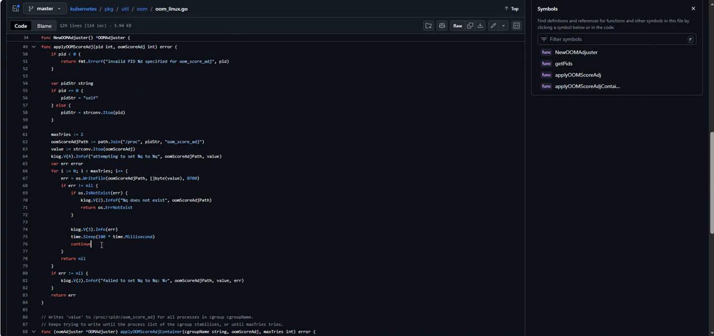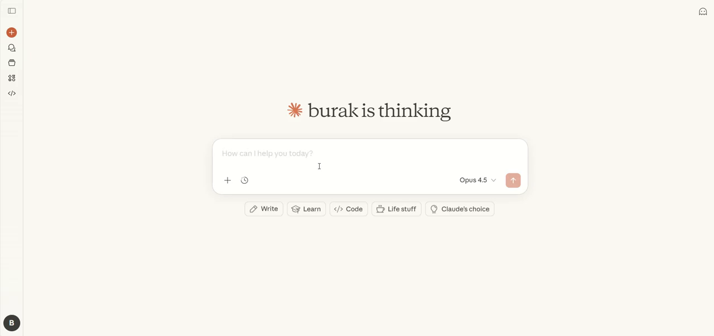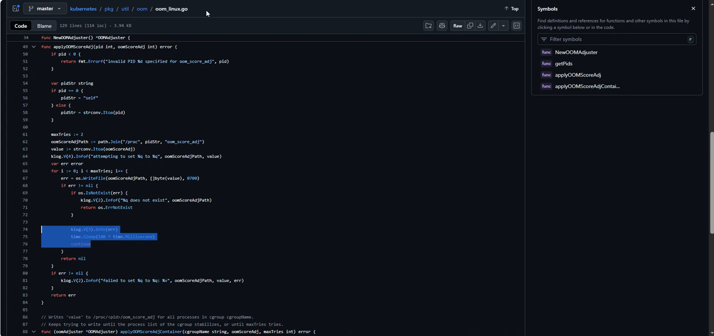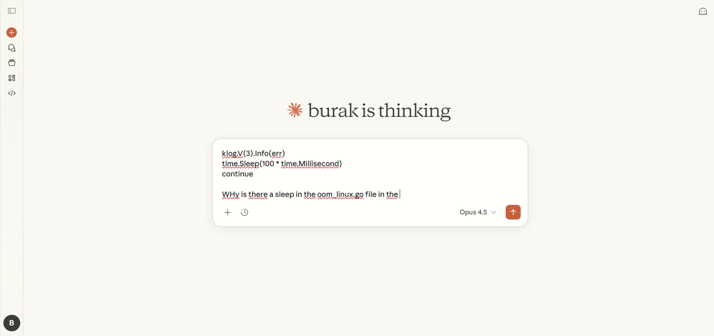So what I did was actually go to Claude. Let me copy this code. And I actually wanted to ask why this happened. So why is there a sleep in the OOM Linux Go file in the, let me also properly get the folder correct, in this specific location.